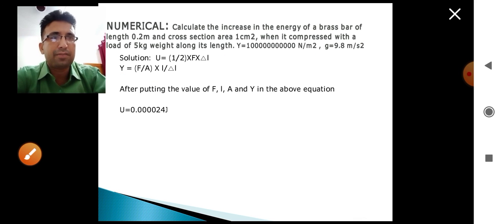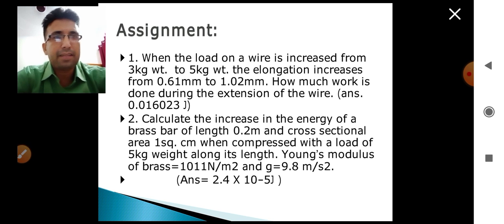Now on the basis of this there are some assignments, please do the assignment. These are based upon the topic elastic potential energy.